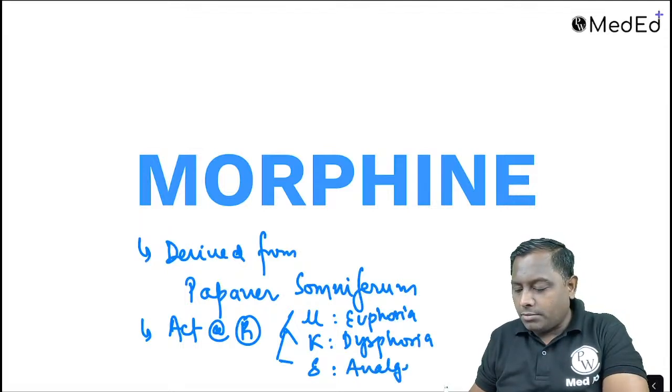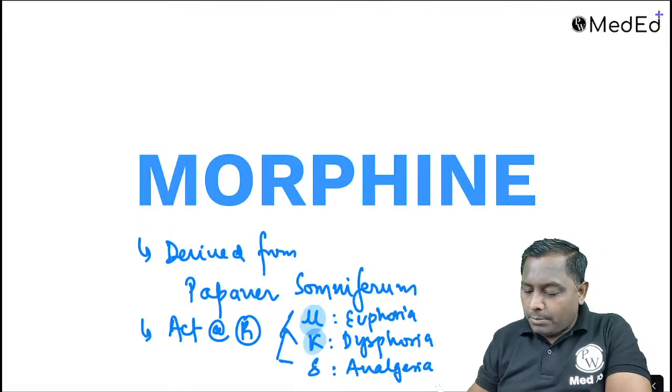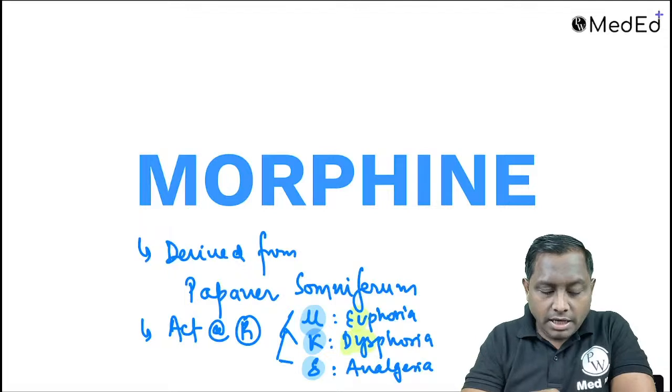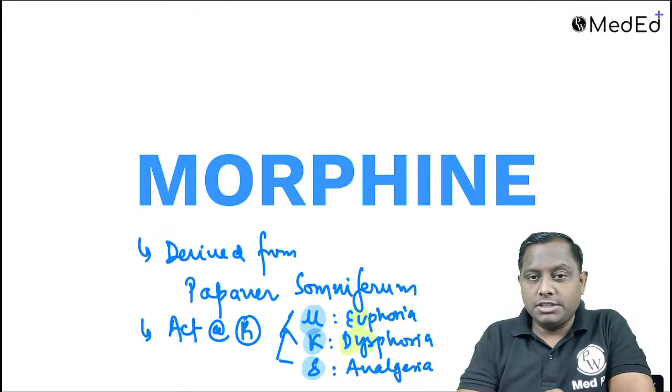However, analgesia is the property of all of them. Let's repeat again: mu, kappa, delta. Mu is mainly for euphoria. Kappa, think of kadwa (bitter), so dysphoria, and delta is for analgesia. However, analgesia is going to be the property of all the receptors.